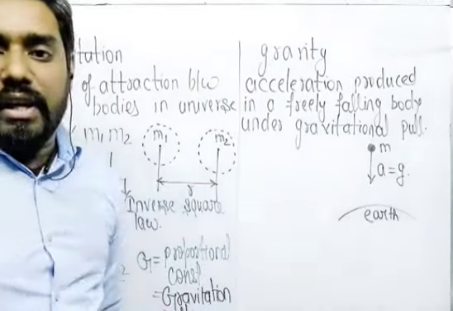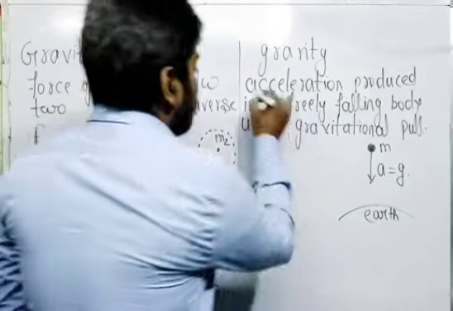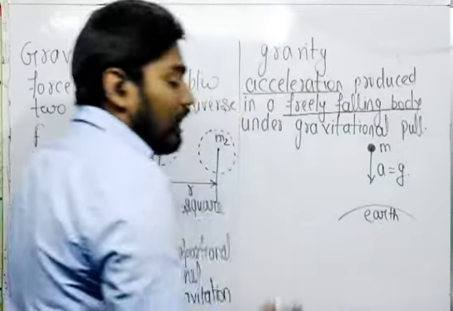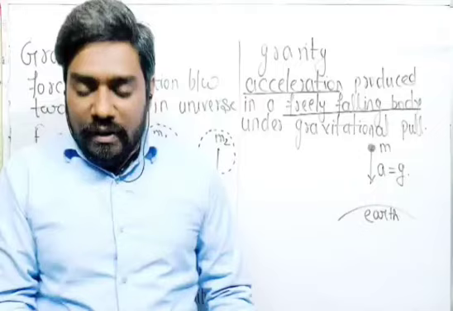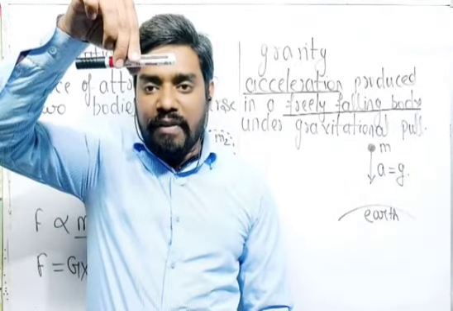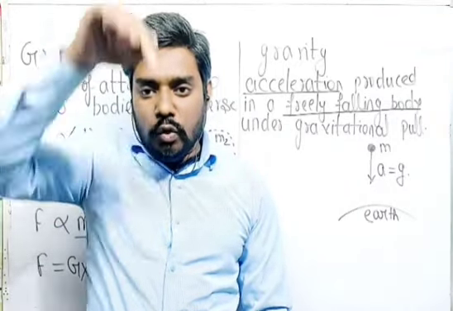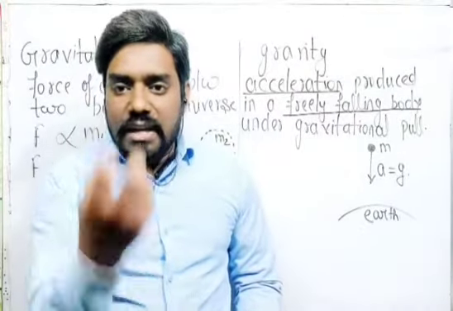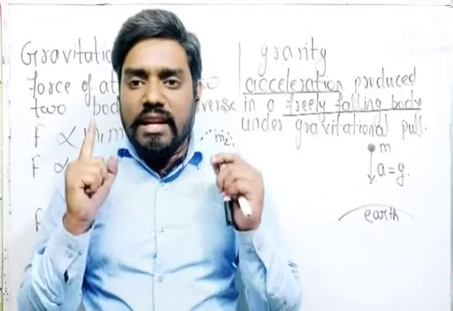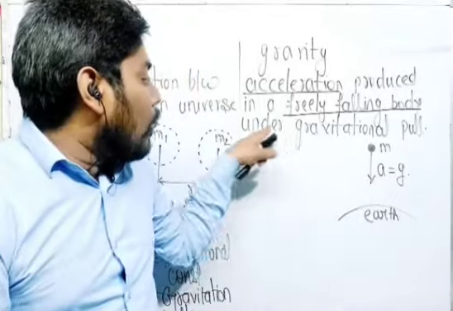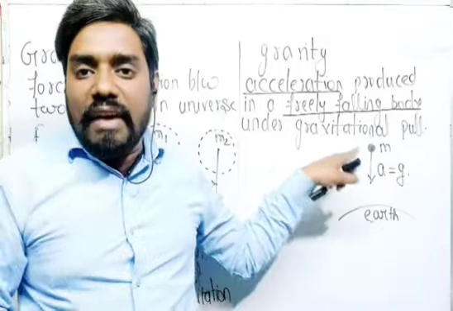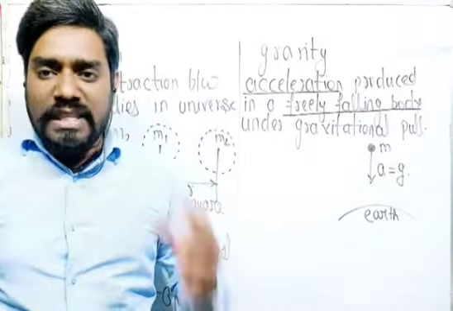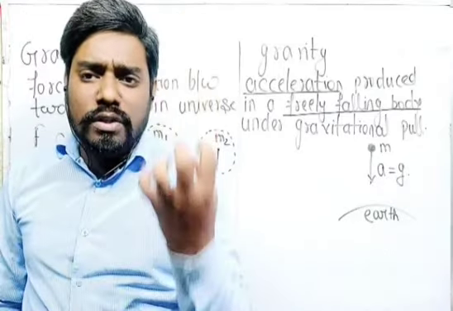But first of all, we have to discuss gravity. Gravity means the acceleration produced in a freely falling body. If I release this pen, the object goes downwards, so there must be a force attracting it towards itself. That is the gravitational pull on the earth's surface. Each and every object is attracted towards the earth.